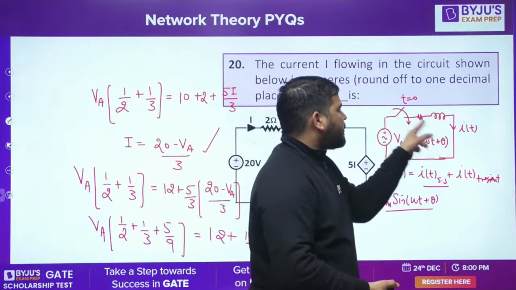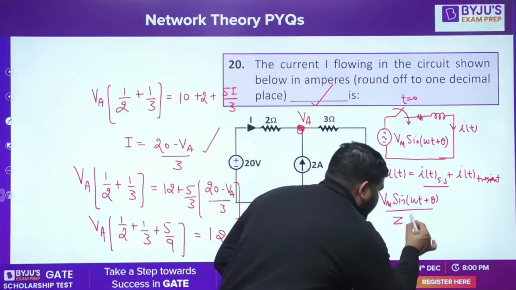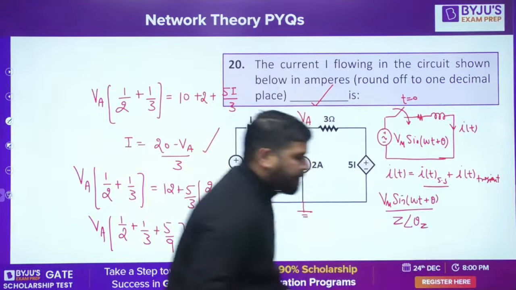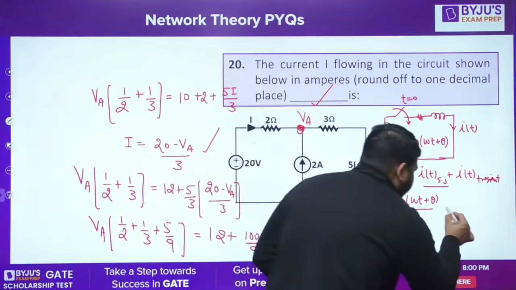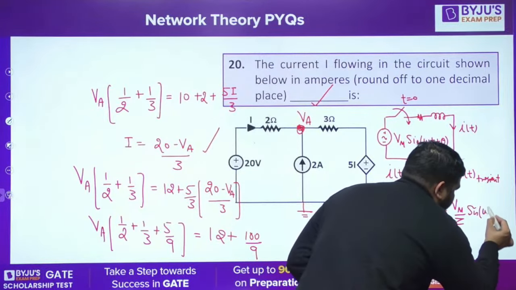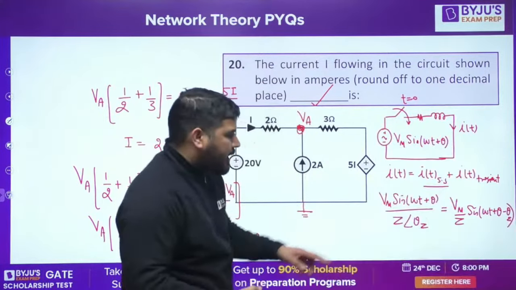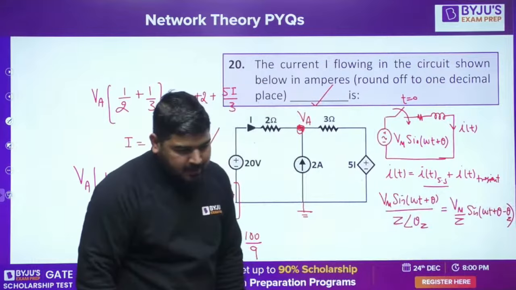The steady state impedance of this circuit is R plus j omega L, which can be written as Z angle theta Z. So it will be Vm by Z sine of omega t plus theta minus theta Z. This is the steady state current.